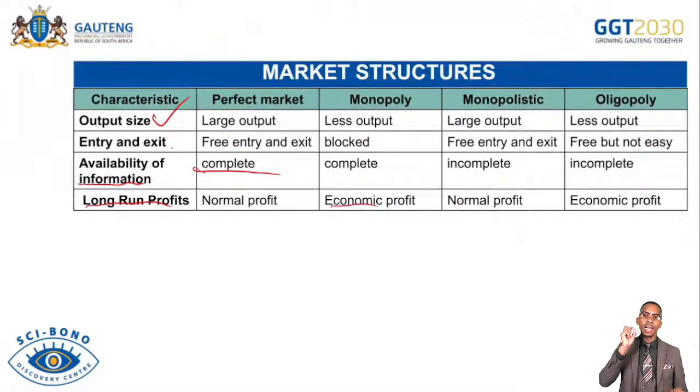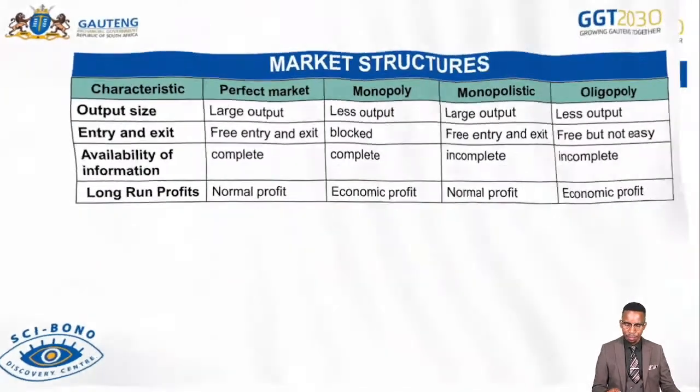Under perfect market, there are many buyers and sellers, right? Then you keep on explaining to say there's a high level of competition. The market entry is too accessible to other business to enter the market. Then when you move to compare with monopoly, you say under monopoly, so that the marker can see that we are changing direction now, comparing the perfect to the monopoly. There is one seller, and then the market entry is completely blocked. So be able to explain, make it be clear as you answer, if you compare market structures.